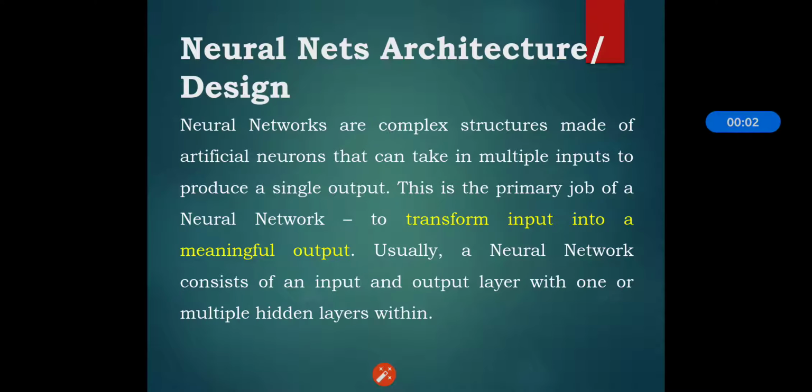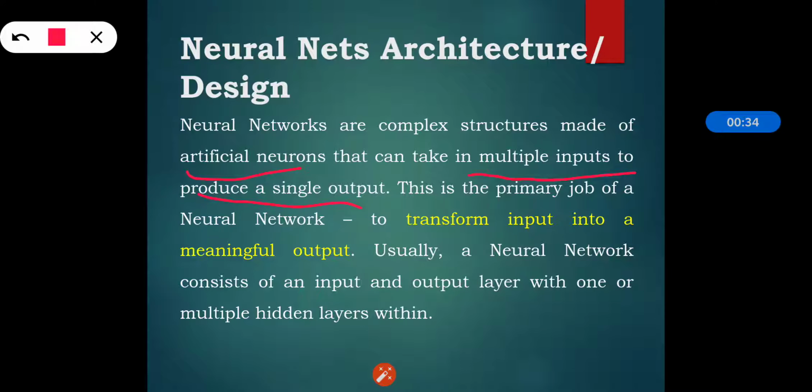So in this section we will see the neural net architecture, or we can say the design of neural net. Neural networks are nothing but a collection of various neurons, and neural networks are complex structures made up of artificial neurons that can take in multiple inputs to produce a single output. Means we can have a collection of various artificial neurons, and together they can produce a single output.